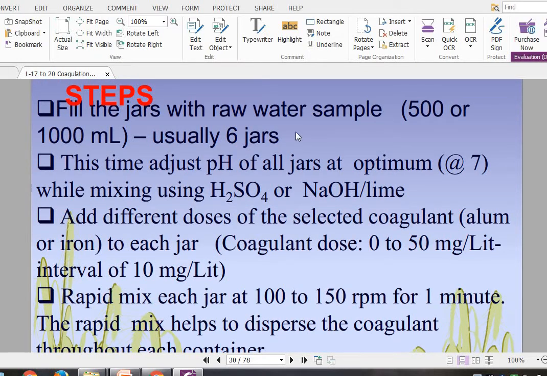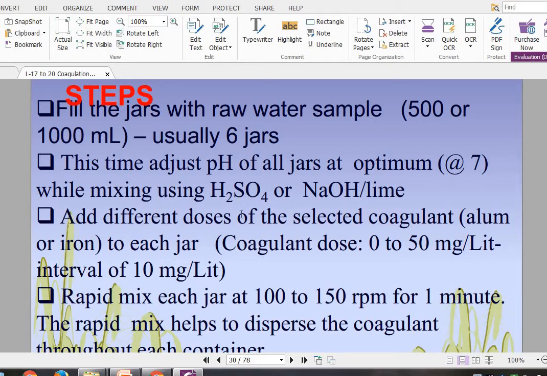First of all, fill the jars with raw water sample, either 500 ml or 1000 ml, usually 6 jars. Okay, we have seen that just now. Then adjust the pH of all jars to the optimum of 7. It means we have to adjust the pH of all the water present in the jars, generally to 7, while mixing using either H2SO4 or NaOH, that is, either a strong acid or a strong base.